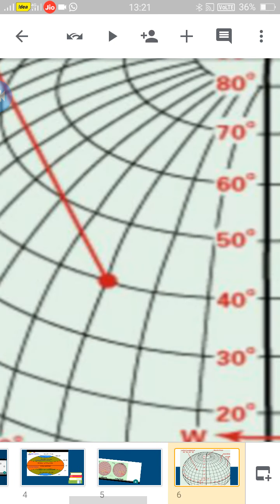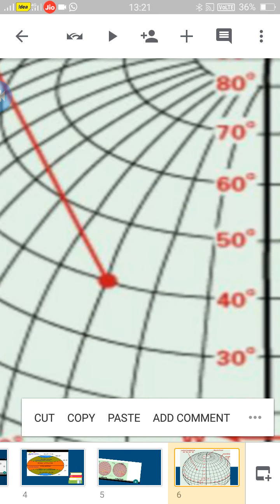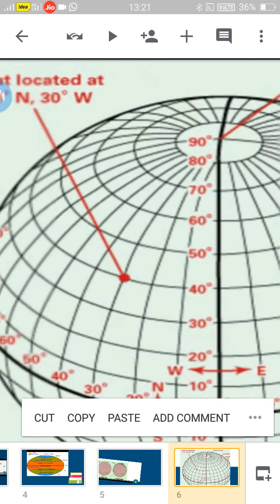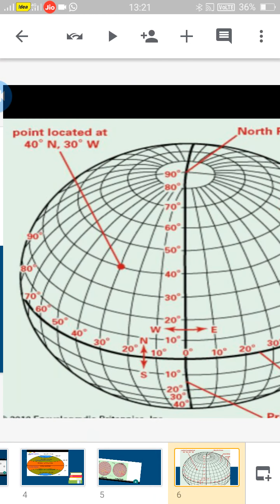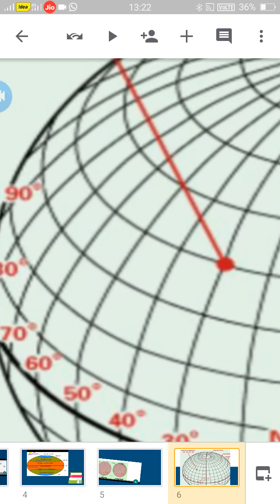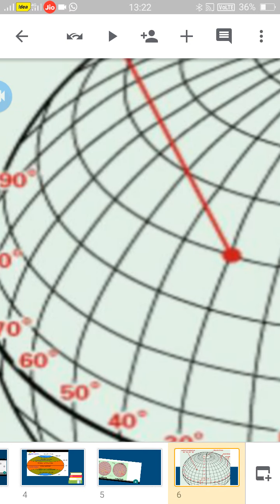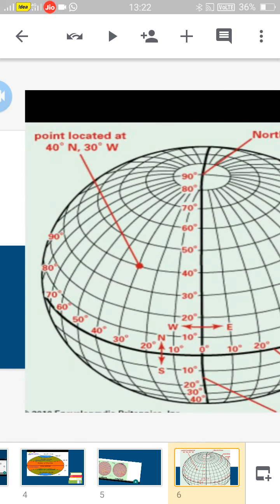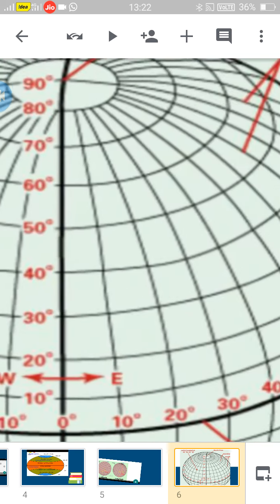So now what are the uses of latitudes and longitudes? So these are the latitudes and longitudes. See here, they are intersecting each other. When they intersect each other, many boxes are formed here. Each box is called one grid. So the grid is used to locate the places.